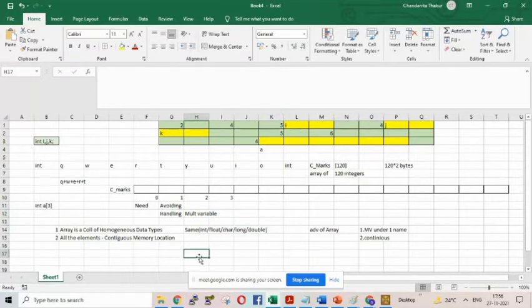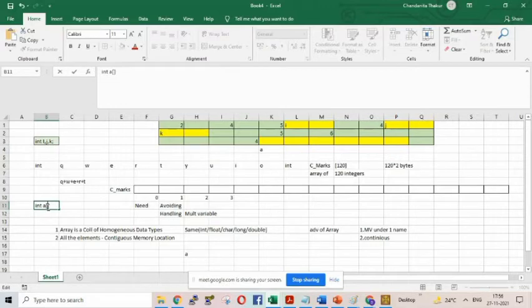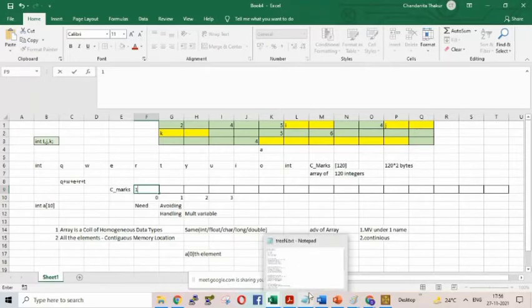How to use indexing? I have an array of, let's say, 10 elements. So the first element of the array will be considered as the 0th element. I can say that this element which we have stored here is the 0th element.